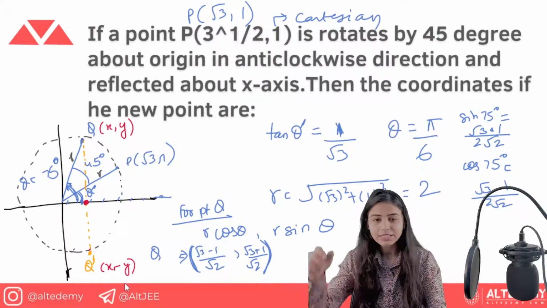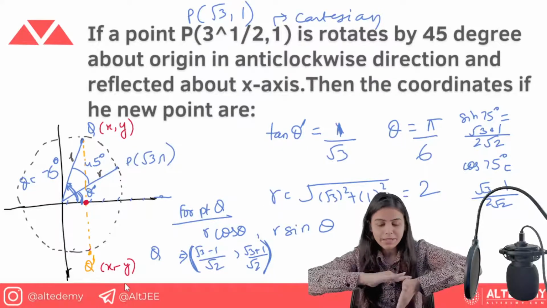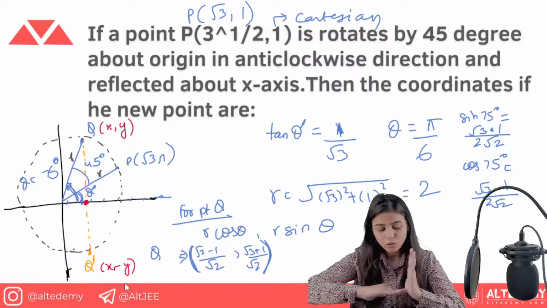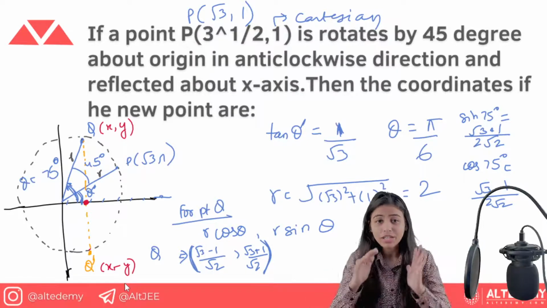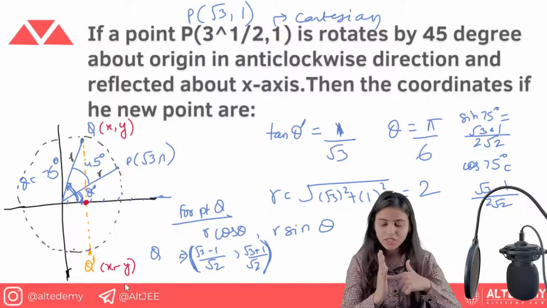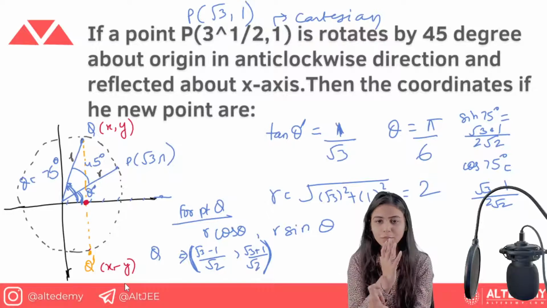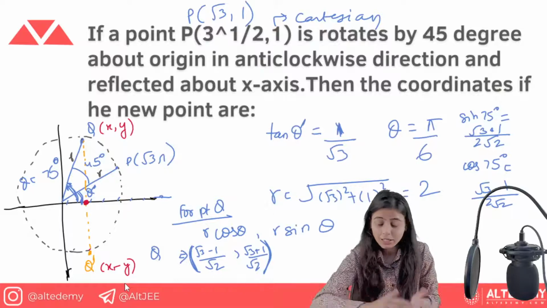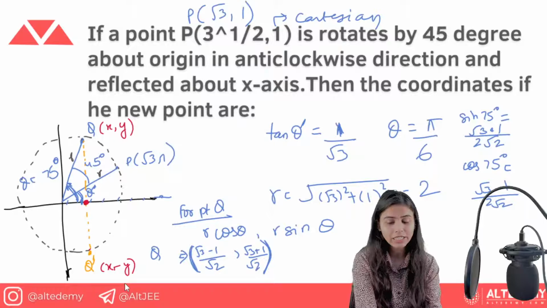You know why? If you have y here, you have a mirror here, you flip it, it will become minus y. But this point is going to remain same. So the x coordinate will not change, but the y coordinate will change to the negative of that point. Can you visualize this? If something is put in front of a mirror and you are watching it in the mirror, the intersection point is not changing, but this point changes because it has become the negative side of it. So what is the image across the x-axis? The x point will not change, but the y point will become negative of it.